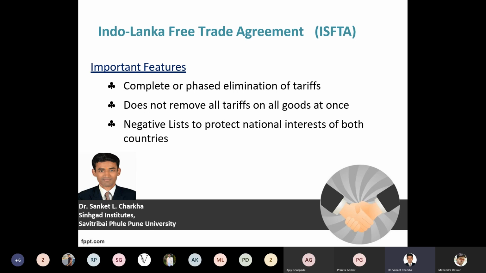With respect to the Indo-Lanka Free Trade Agreement, it involves complete or phased elimination of certain tariffs. If India and Sri Lanka want to export and import certain goods and services, then there is an exchange of specific goods between only two member nations, India and Sri Lanka. It specifically focuses on reducing or removing tariff barriers as well as non-tariff barriers.